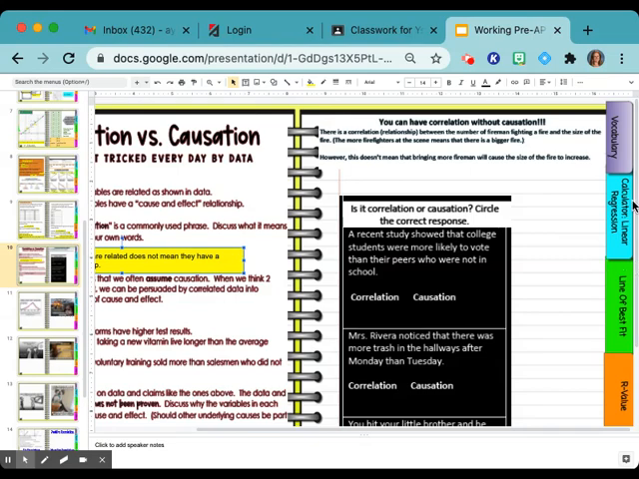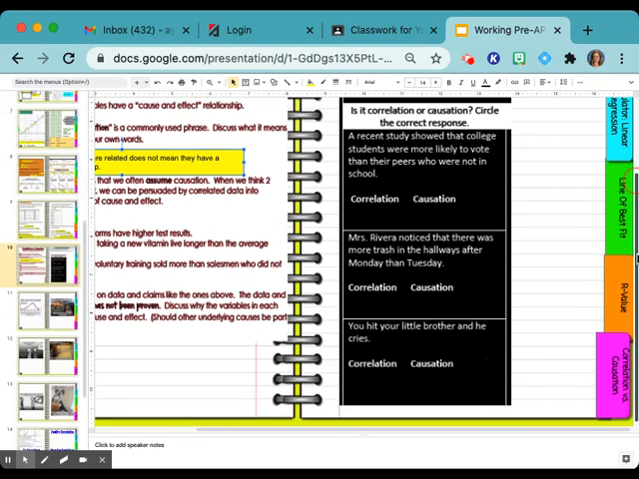Interesting. All right, let's look at these three. I want you to discuss it with your table group. Decide whether it's a correlation or causation. Use your scribble tool to circle the one that you and your group have decided on. Read all three. Let's look at them together.